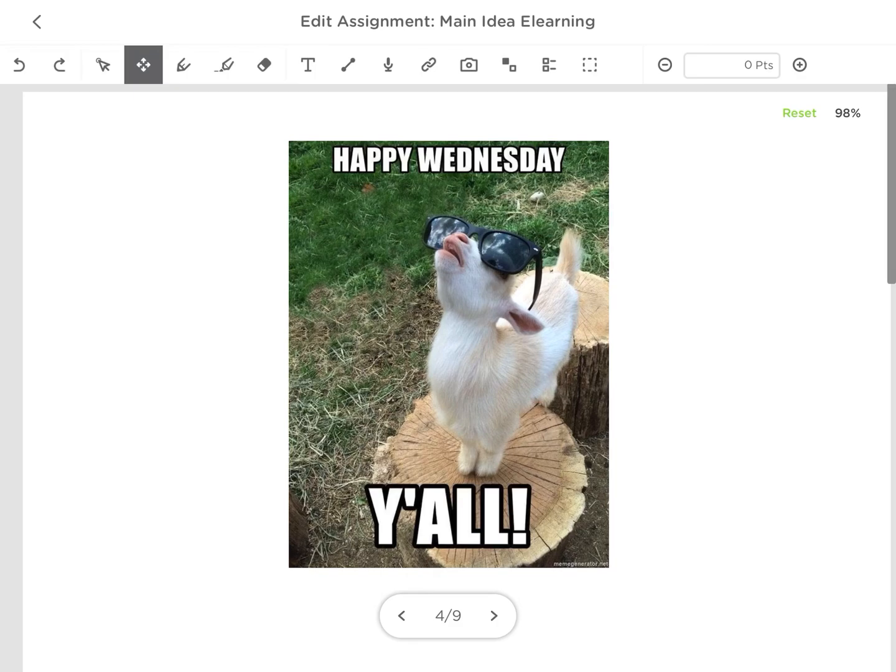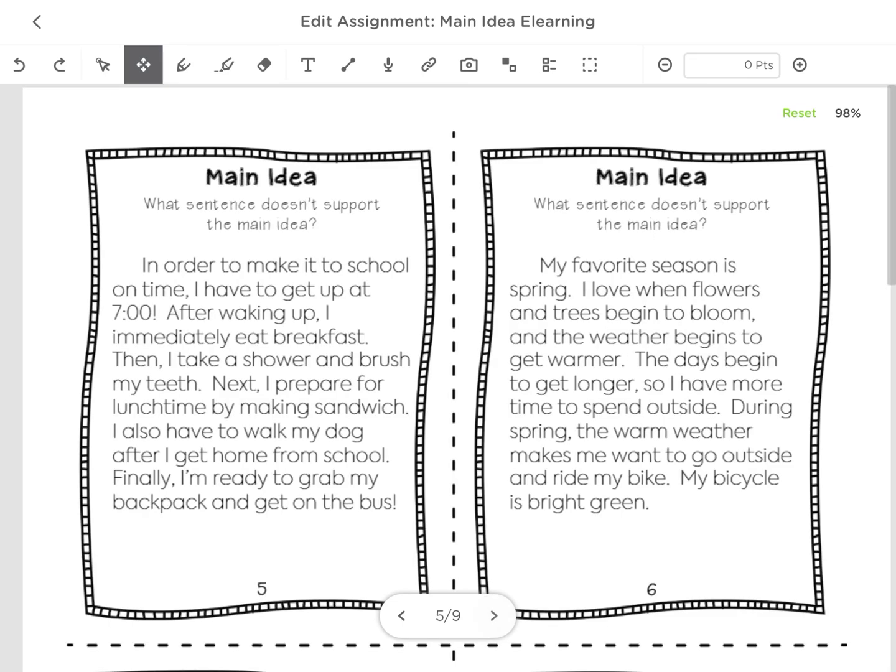Today we are going to review main idea. We have been practicing this a lot this year, and it's a very important skill to have as you continue on to fourth grade and beyond that. So that's why we're going to practice it. So let's go ahead and look at our worksheet. We have a couple of task cards here. I'll do a few with you and then you will finish them on your own.